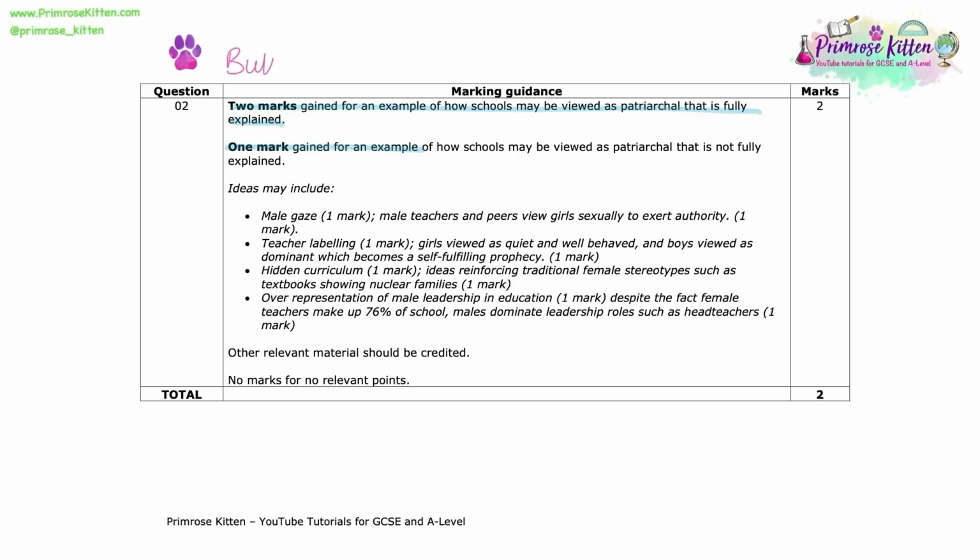And what you will also be able to see on the mark scheme, which is best practice for in the exam, is the example clearly stated at the start of the sentence. Here you can see examples such as the male gaze. And then after that example, you can see some supporting evidence, i.e. that male teachers and peers view girls sexually. They maybe look them up and down in their school uniform as a way to exert their dominance authority as part of the patriarchy.